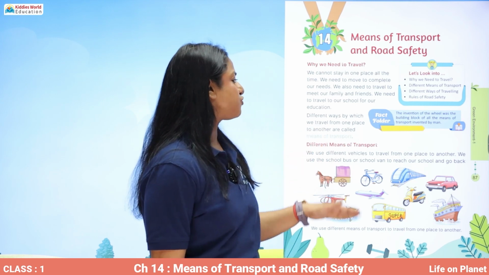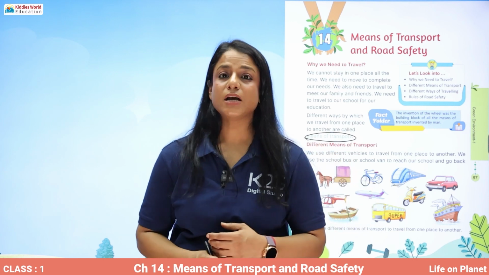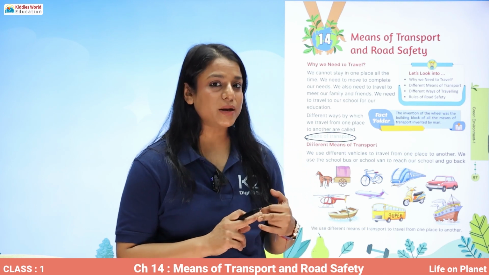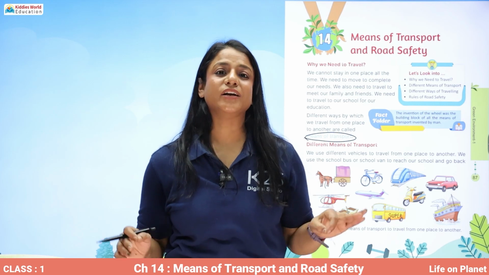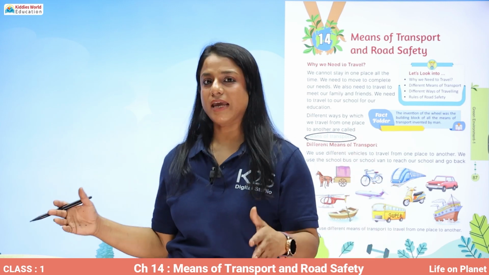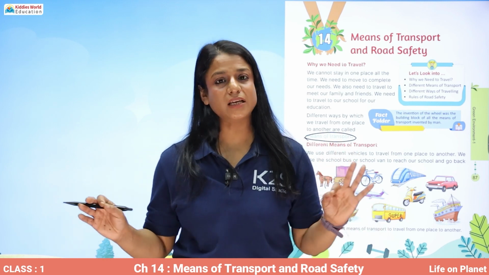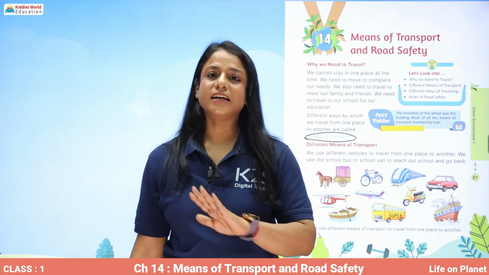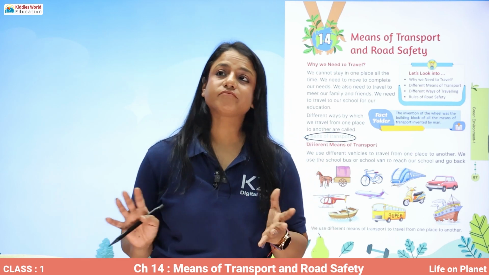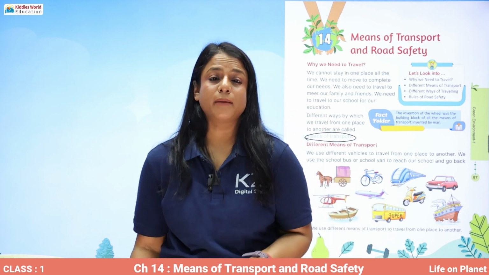Different ways by which we travel from one place to another are called means of transport. So, how do we travel from one place to another? Either we walk to that place, or we drive some vehicle, or some vehicle takes us to that place. If any vehicle is taking us from one place to another, it is called means of transport. So there are different means of transport. There can be car, bicycle, or bullock cart, horse cart, aeroplane, train, ship, boat.